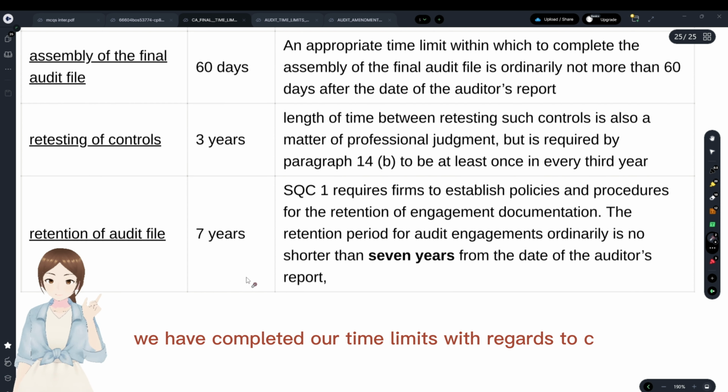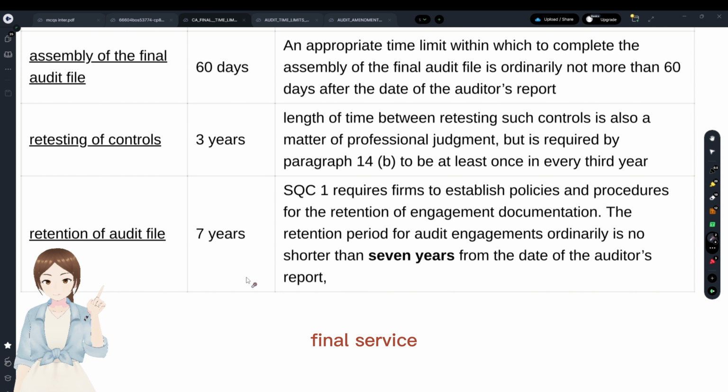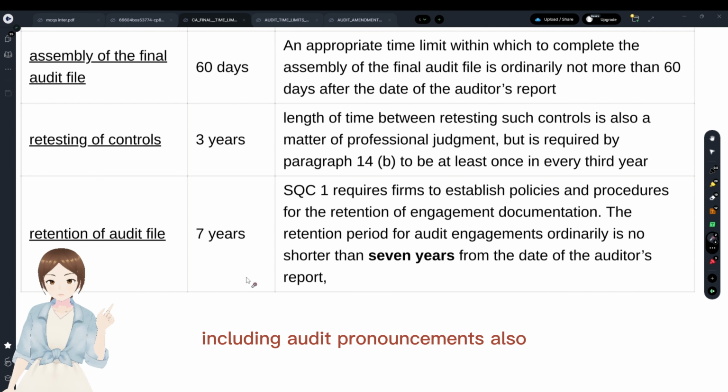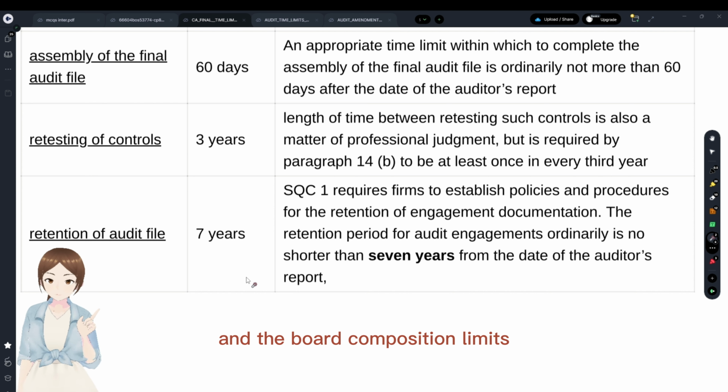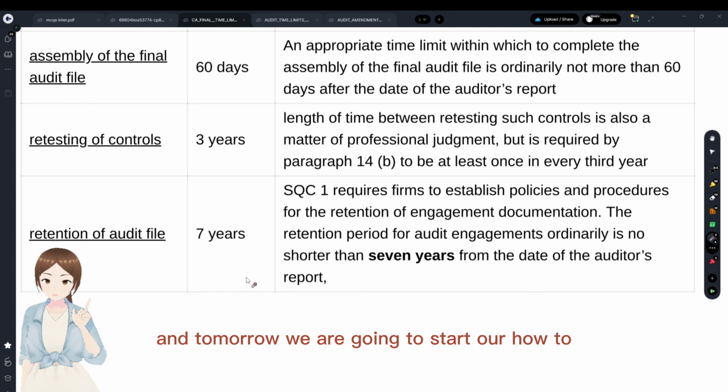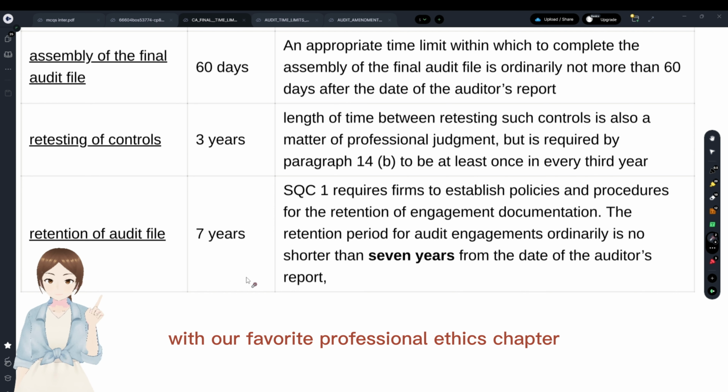And with that said, we have completed our time limits with regards to the CA Final syllabus, including auditing pronouncements also. And tomorrow we'll be discussing the monetary limits and the board composition limits. And tomorrow we are also going to start our how to write audit answers series with our favorite professional ethics chapter.